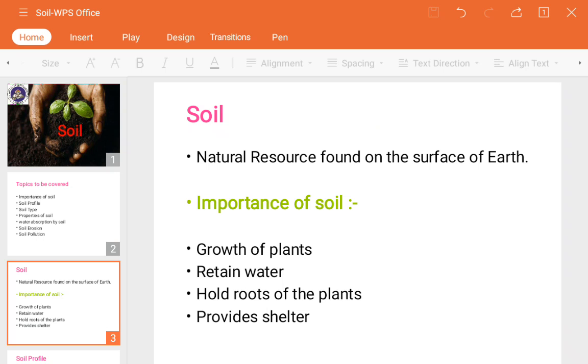Next is that it provides shelter. Obviously the animals which do not have any shelter to stay in, most of the dogs and different animals, those are not actually called pet animals.